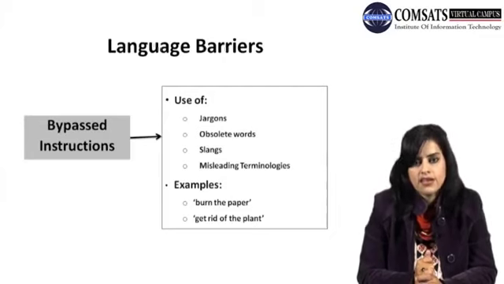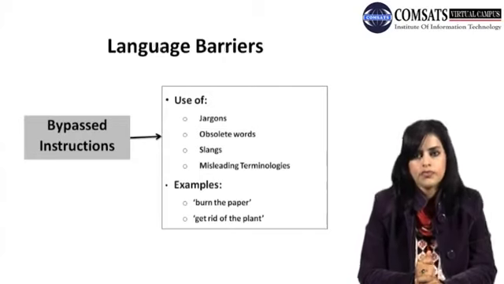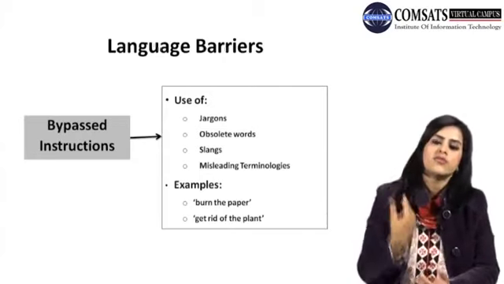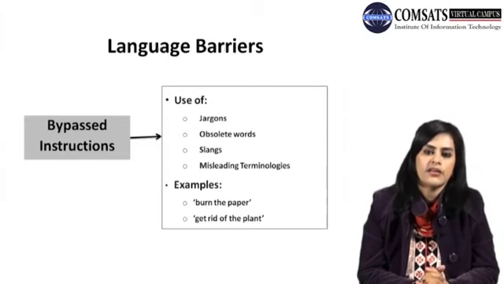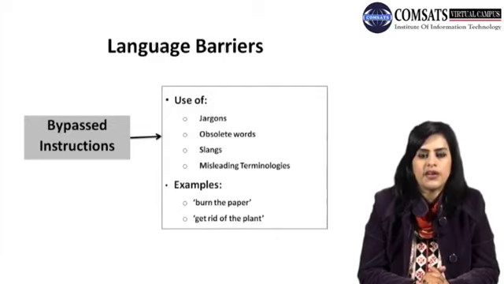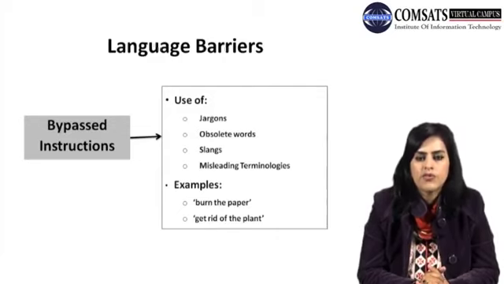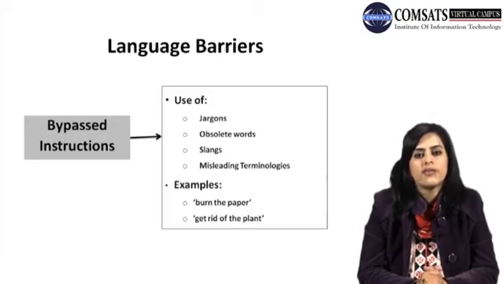Now let's take another example, get rid of the plant. There was the manager of the company, and he went to visit the factory where plants of different breeds were kept in one room. There were 10 plants, really very expensive, and the manager visited all of them individually.